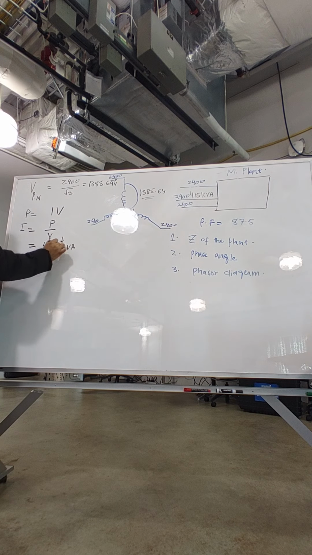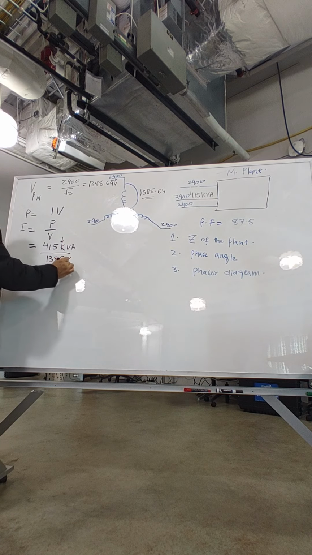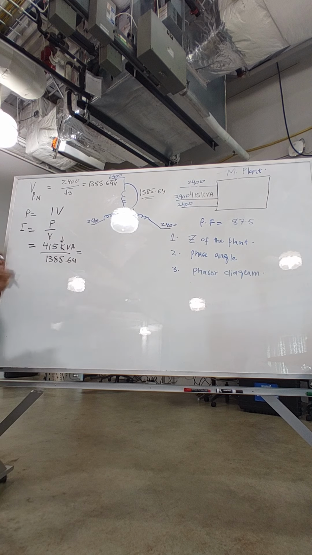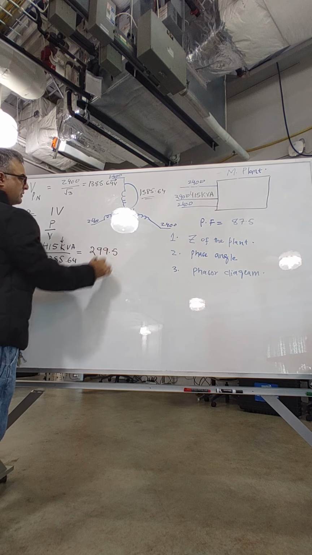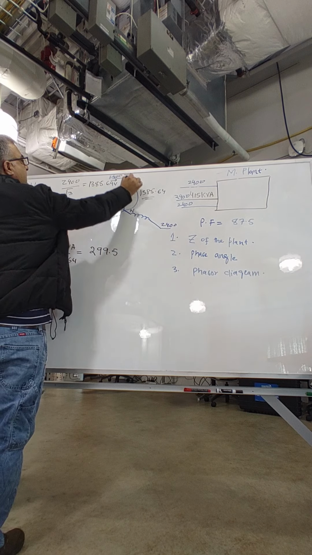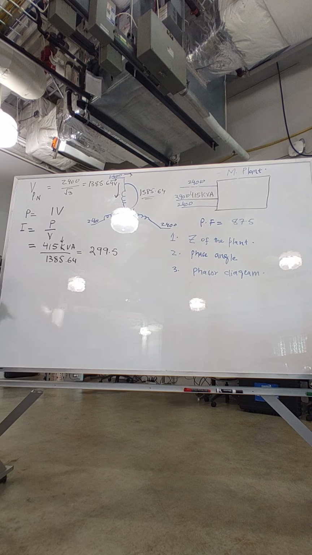And that is kilo, in 1000, you guys know that. Divided by, what was the voltage? 1385.64. So do on your calculator what you get. 299.5. Awesome. So that is the current, which is flowing here and which is flowing here, isn't it? Of course it is, because that is a Y system. Current stays the same.